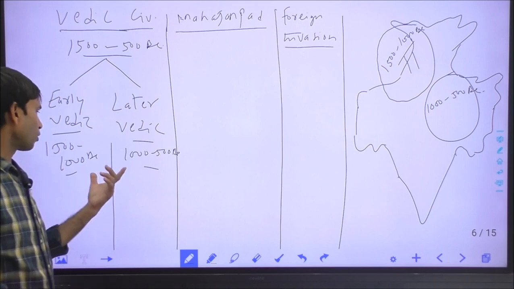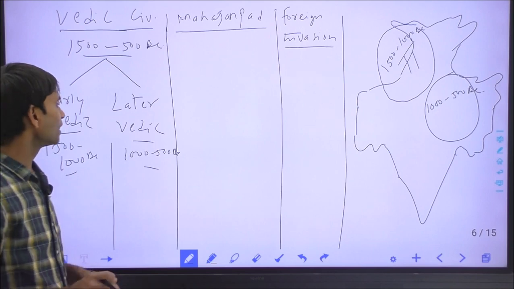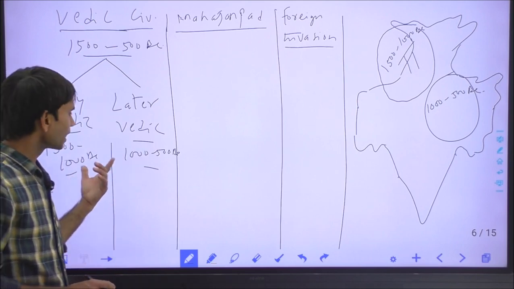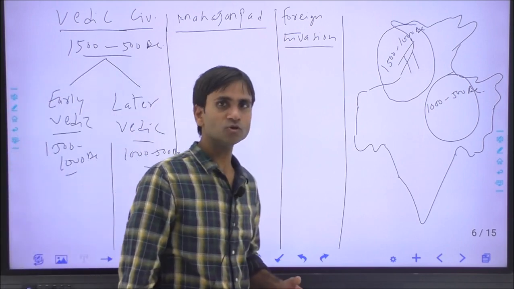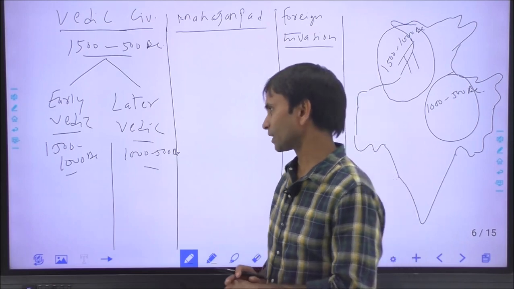And in both phases, the king maintained a council of ministers which was called the Ratnin, and there was a small army in the early Vedic age. In the later Vedic age, the army, judicial system, and civil admin were completely extended and developed.